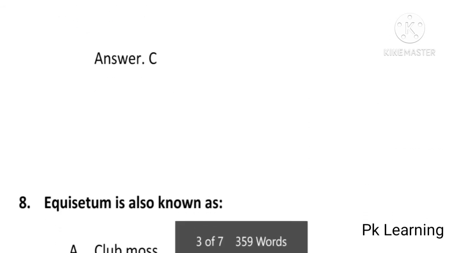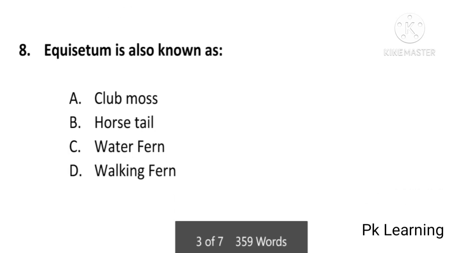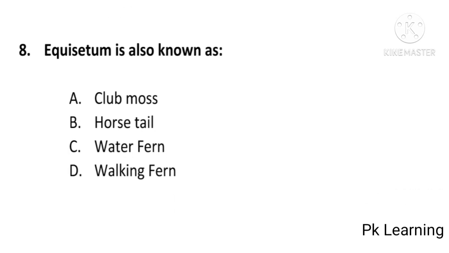And next question is, ecosystem is also known as club moss, horsetail, water fern or walking fern, and answer is B, horsetail. Ecosystem is also known as horsetail, B is correct option.